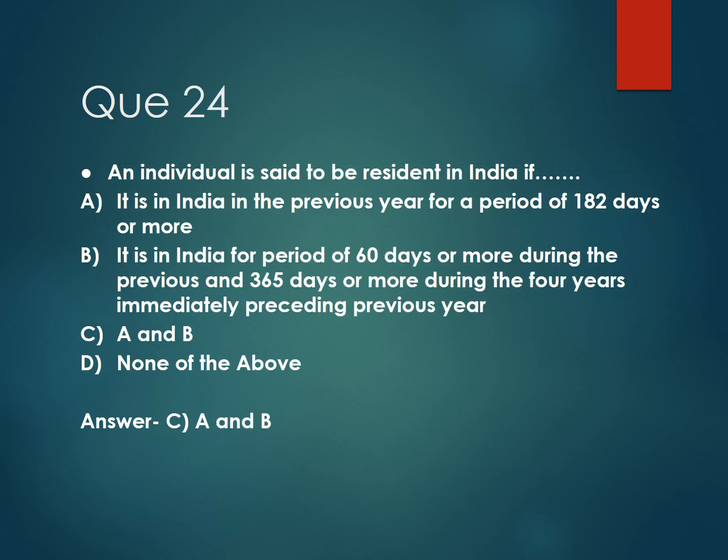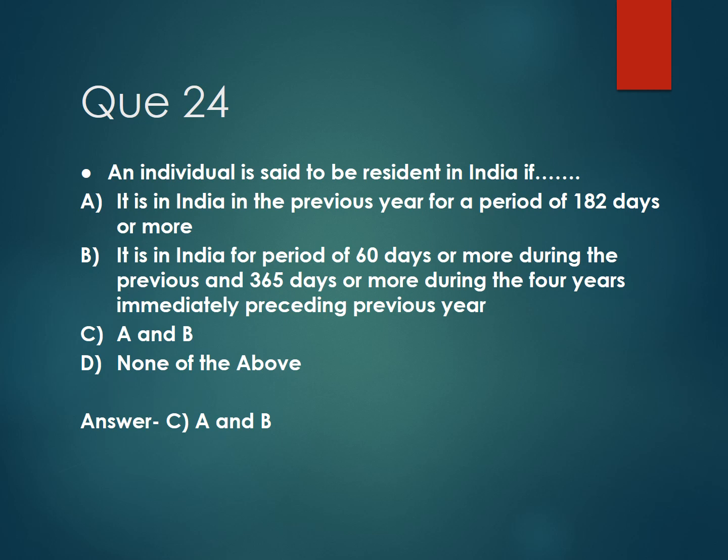Then next question number 24. An individual is said to be a resident of India if, following are some options. Option A, it is in India in the previous year for a period of 182 days or more.